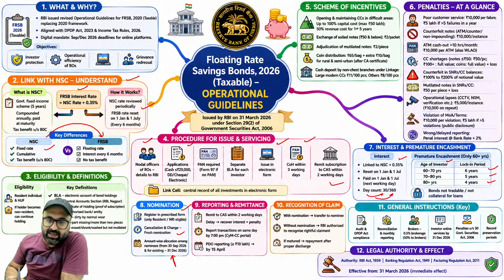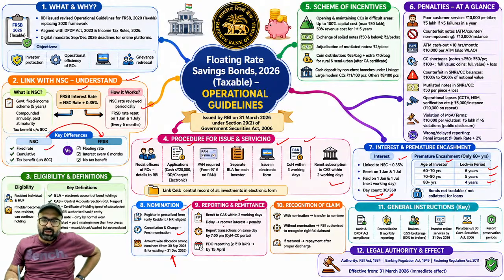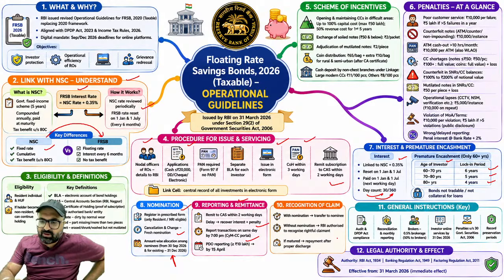As a bank, if you are receiving the funds as an issuer, this amount will be remitted to the CAS Nagpur within 2 working days. If there is any delay by the bank or the issuing office, then a penalty will be charged by RBI. Report the transaction on the same day by 7 p.m. You have to report the transaction by 7 p.m. That is very much required. Rest all is fine.